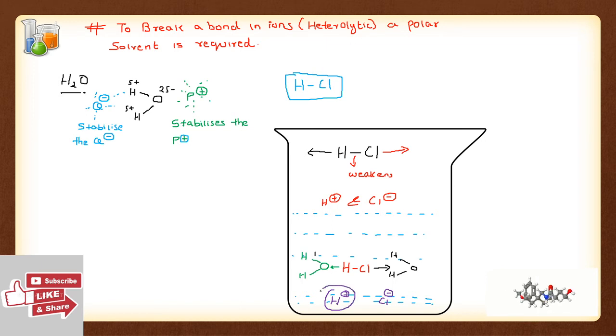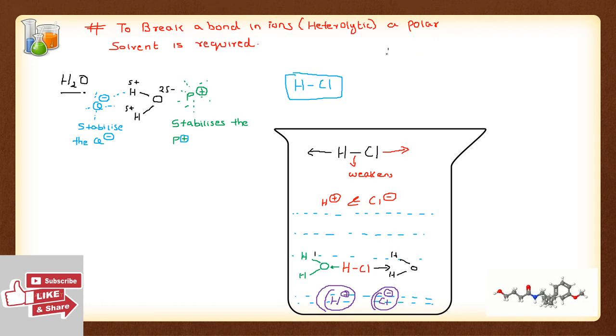This H plus will be stabilized by oxygen, and the Cl minus will be stabilized by hydrogen. So as soon as an HCl molecule gets into the water, this is what happens. This is how the bond weakens, and finally the bond breaks heterolytically, and ions are formed, and these ions are stabilized by the polar solvent.